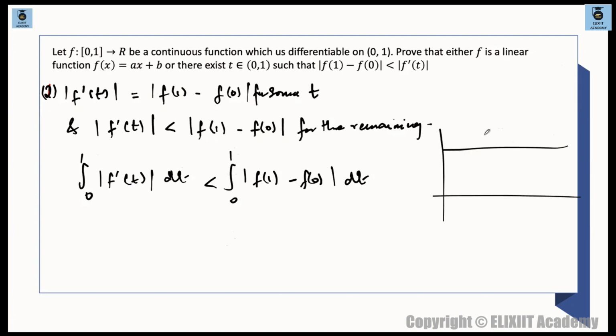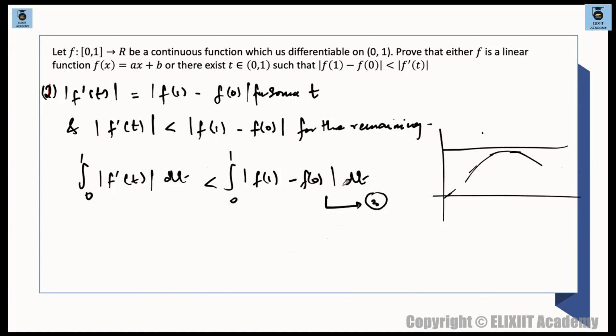The rest of the graph of f dash of t will lie below this graph, so the area, the integration of this entire thing, will definitely be less than this. Obvious reasons. So this is relation number 3 which we are obtaining from here itself.